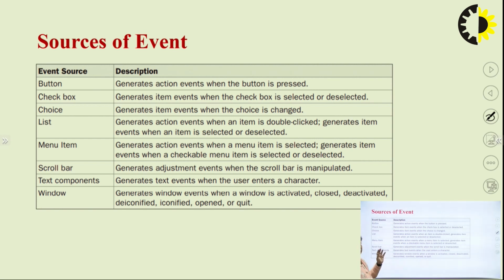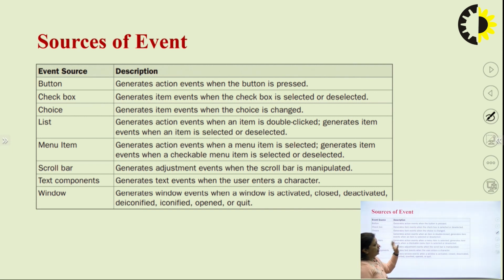If I talk about a button, how is an event generated by a button? It generates the event when a button is pressed. So, the pressing of the button is responsible for generating an event. If we talk about a checkbox, we can select or deselect items with the help of a checkbox.